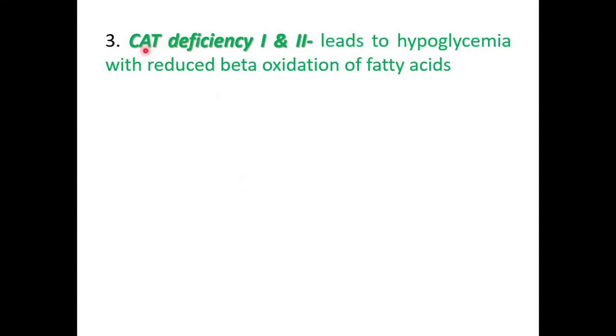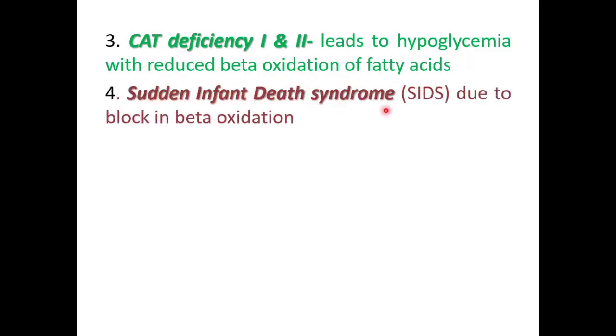Then the deficiency of CAT1 and 2 will lead to hypoglycemia with reduced beta oxidation of fatty acid. Sudden infant death syndrome is due to a block in the beta oxidation. This is seen usually in children younger than 1 year of age, and here it is associated with the deficiency of medium chain acyl-CoA dehydrogenase.